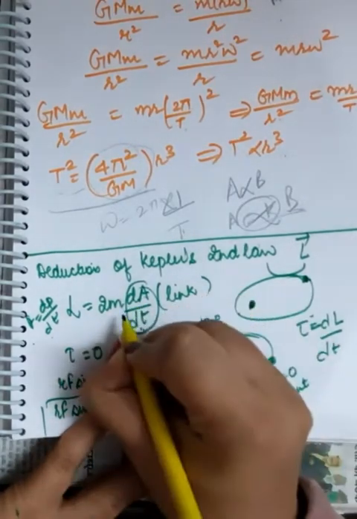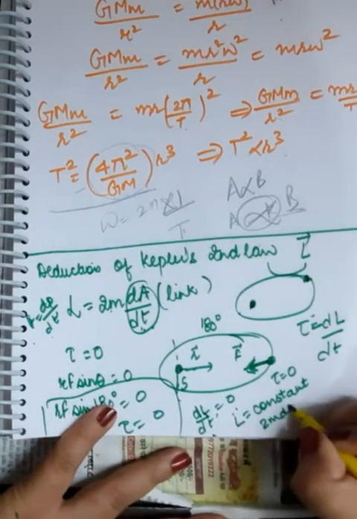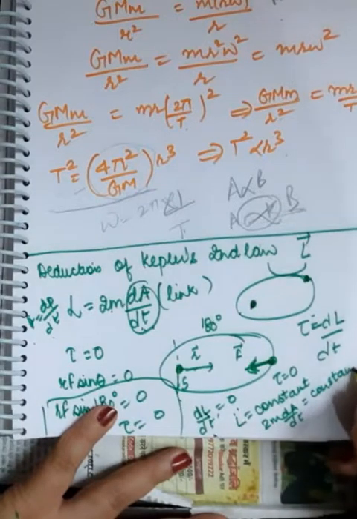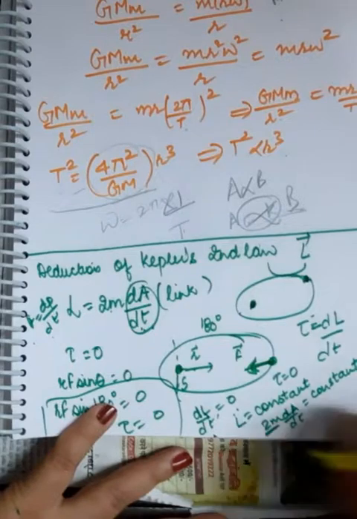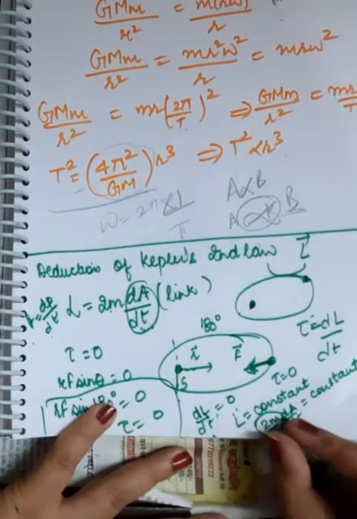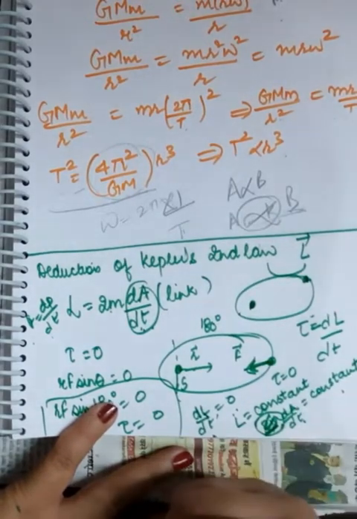But angular momentum is equal to 2m into dA by dt. So I would write 2m into dA by dt is equal to constant. But you should remember that 2m is already constant. 2m is 2 into mass, it's already constant. So what is making this product constant? This means dA by dt is equal to constant.